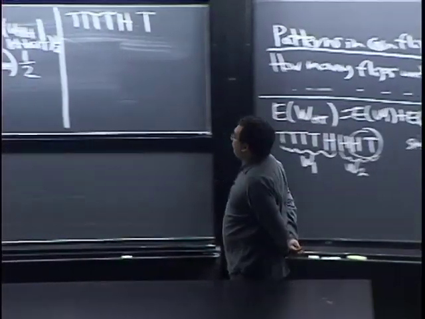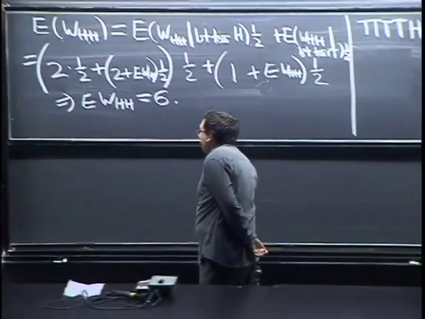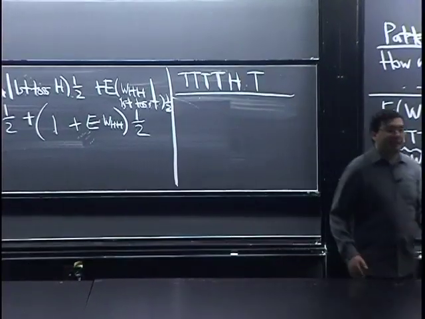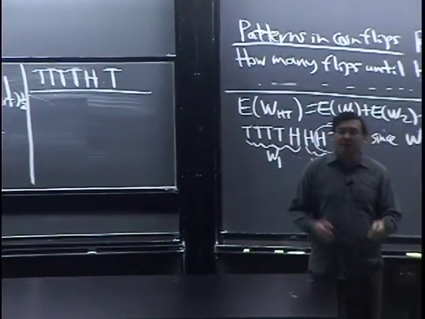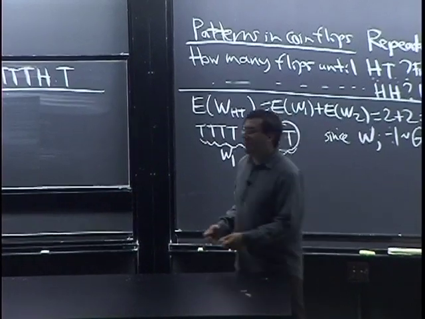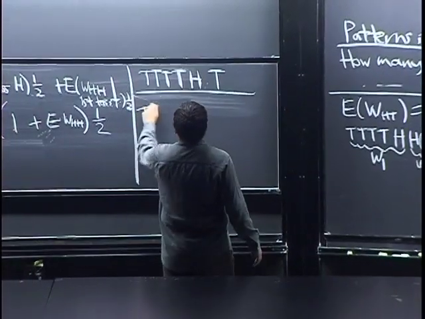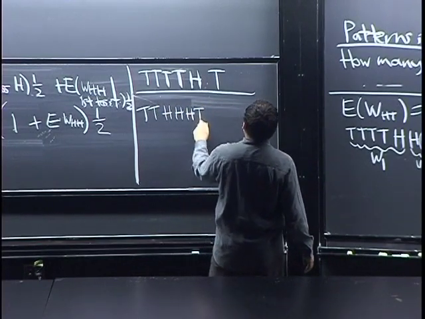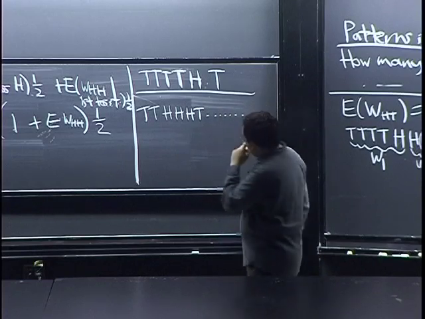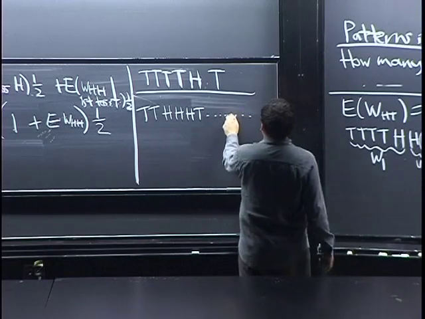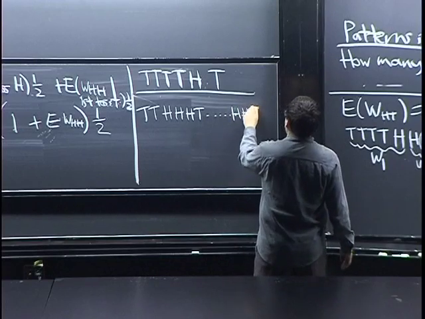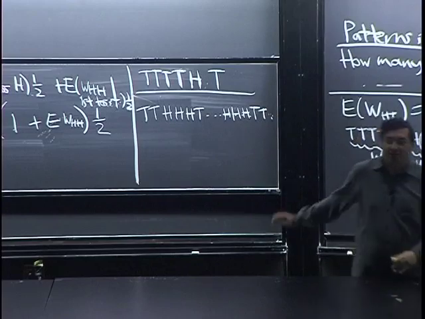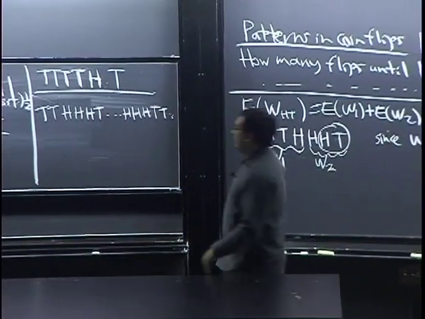Okay. So that seems a little strange. And to kind of explain a little bit of the intuition here, let's imagine drawing a long sequence of coin tosses and look at where the HHs appear and where the HTs appear. So maybe it looks like TT, H, H, H, T, blah, blah, blah, and then somewhere later on, there's an H, H, and a T. You can make up your own sequence.